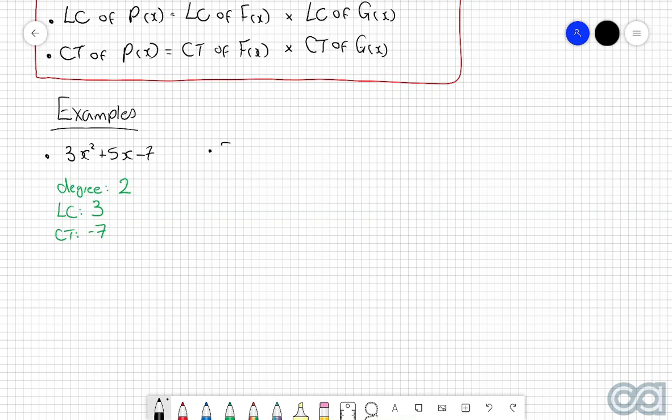Second example is 8x take x to the power of 4 plus 3x cubed plus 5x squared. So again, let's start off by focusing on the degree.